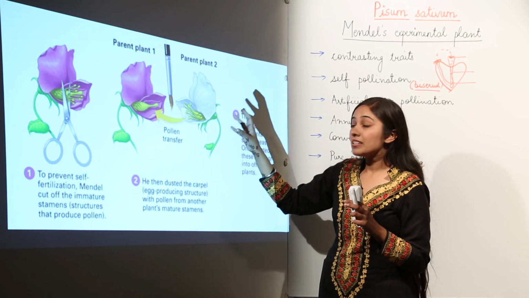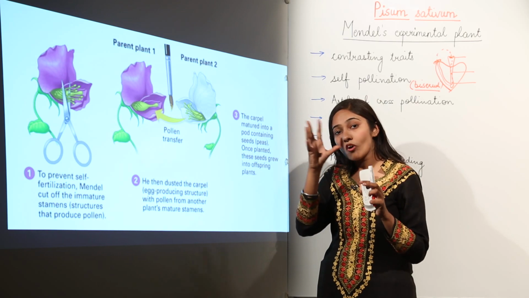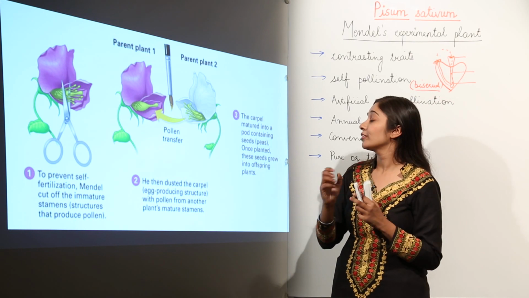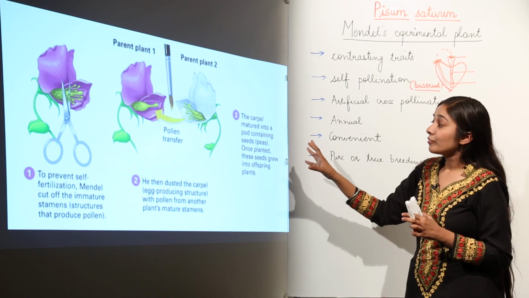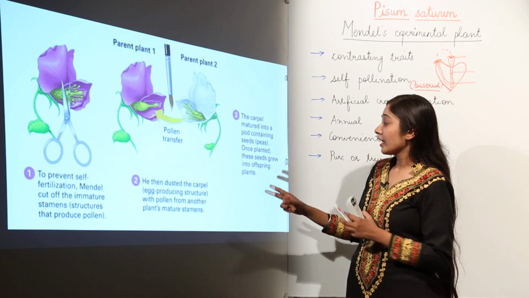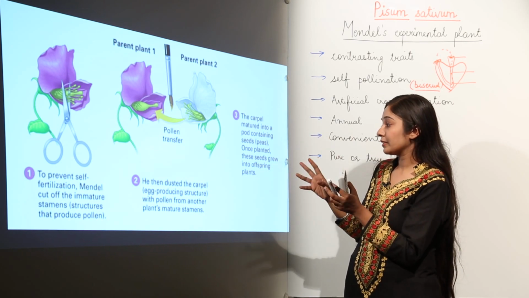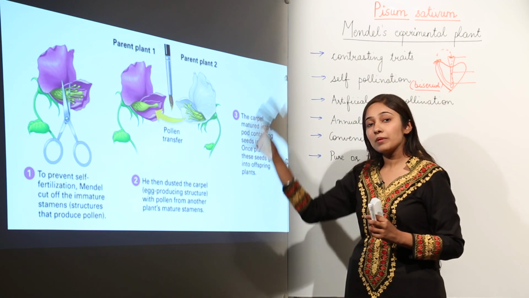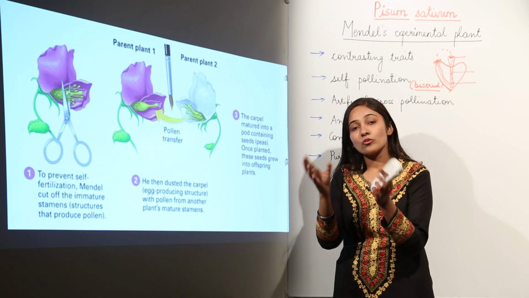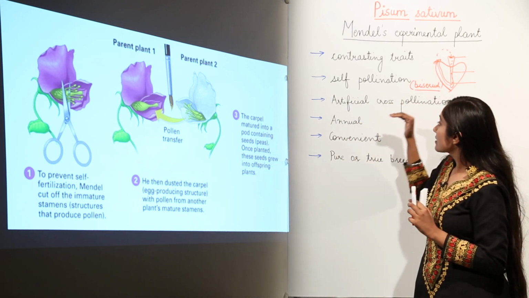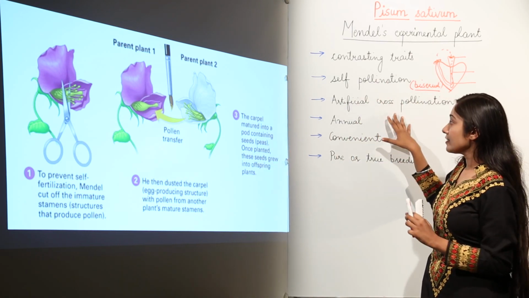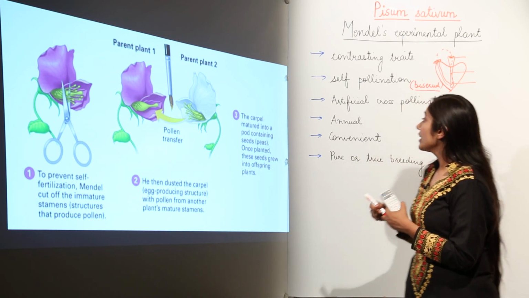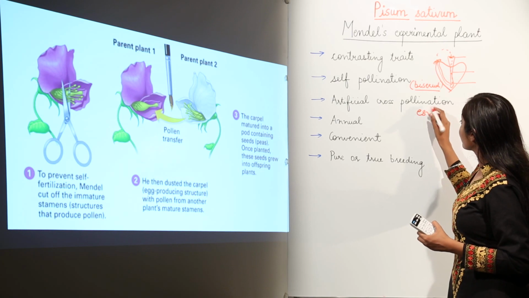And stamens are the organs that produce what? Pollen grains, and pollen grains are the male gametes of the flower. So next, when he removed the stamens, he dusted on the carpel, that is, the part receiving pollen grains, pollen from some other plant. Whatever characteristic trait he wanted, he cross-pollinated those plants by artificial means. And this removal of anthers from the plant is known as emasculation.